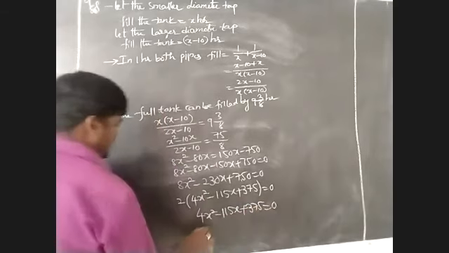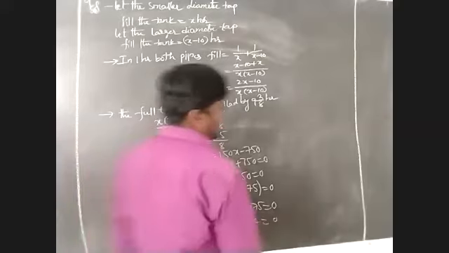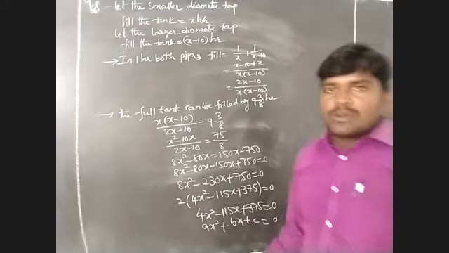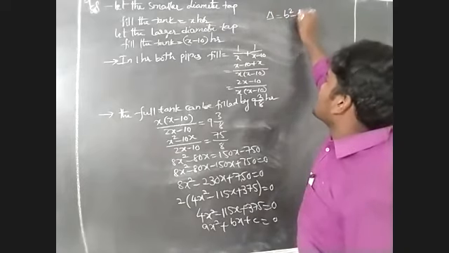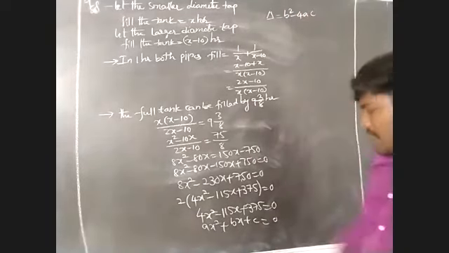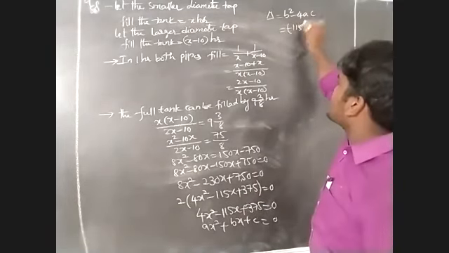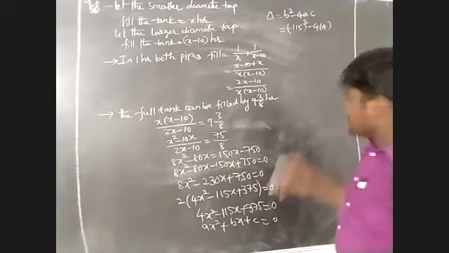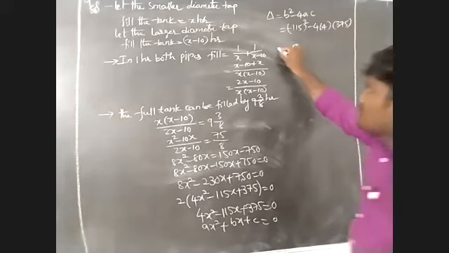This we have to compare with ax square plus bx plus c is equal to 0. Then we have to compare the discriminant. Delta is equal to, we have to take b square minus 4ac. Here, what about the value of b means minus 115 whole square minus 4 into what about the value of a means 4, what about the value of c means 375. We have to take. How to find out this one?